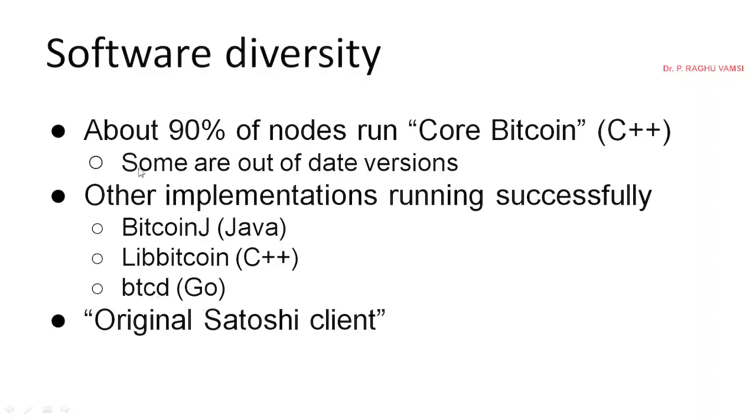Now these are currently running successfully. Satoshi Nakamoto gave his own developed client, which is called the Original Satoshi Client. Many people still use this Satoshi client, and you may also use Bitcoin J, Lib Bitcoin or BTCD, or some other web-based wallets.